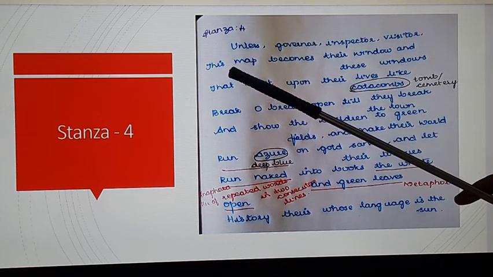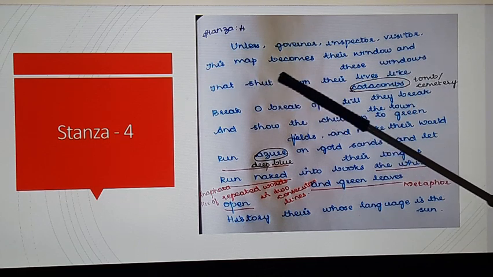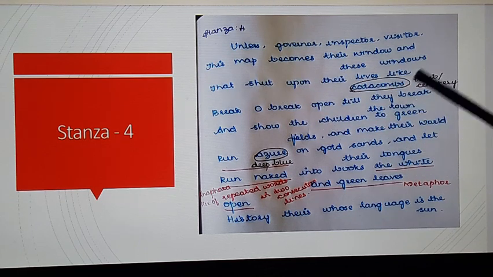Why is it given as this map becomes their window? Already their window only is the world for them, not the map. So they have to be made to understand this window is not the world. The map shows the world here. Like this they should understand. These windows that shut upon their lives like catacombs.